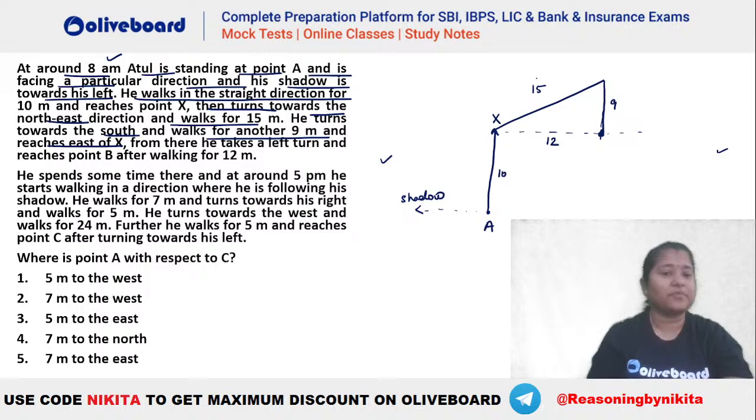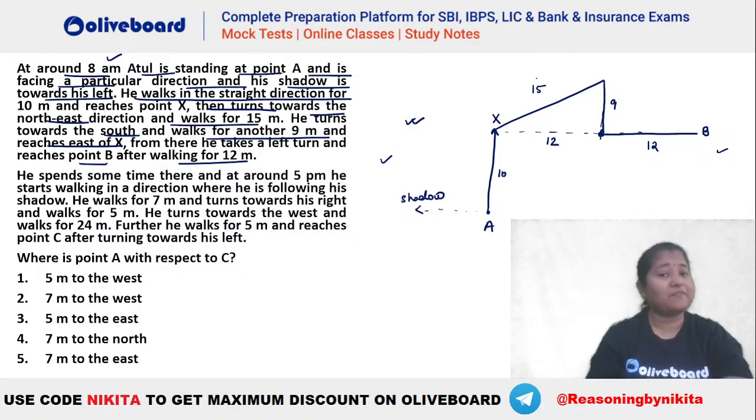यहाँ पहुंच गया वो. Now from here he takes a left turn and reaches point B after walking for 12 meters. तो यहाँ से इस particular point से again he takes, you can see 12 meter turns towards the left. So this is your 12 meters and he reaches point B. ठीक है, ये B पे पहुंच गया. Now what is given? He spends some time there and at around 5 p.m., 5 p.m. मतलब the sun has already set. The sun must be towards the west, so the shadow will be formed towards the east here.